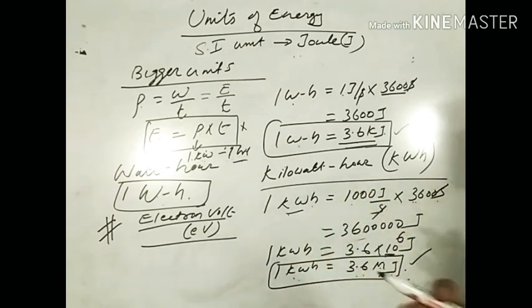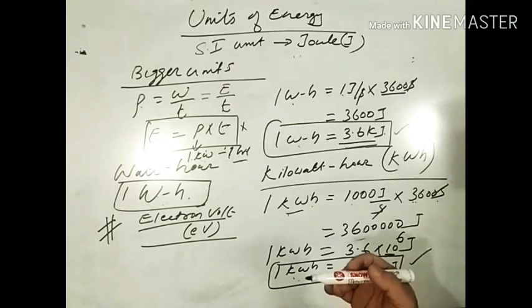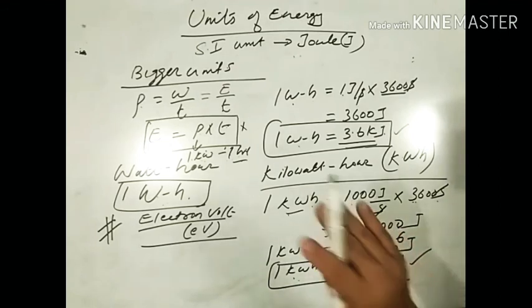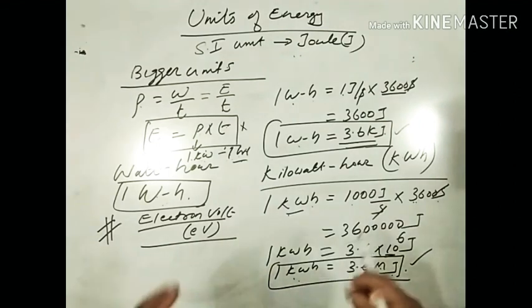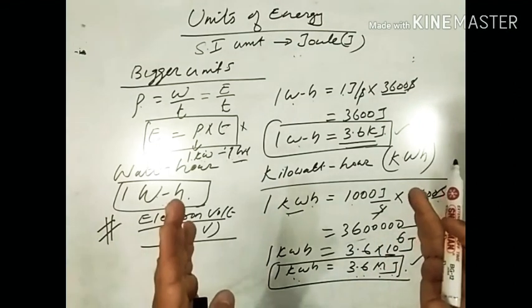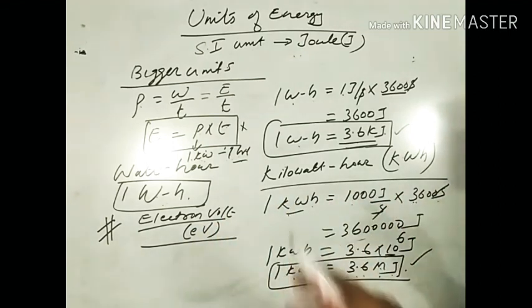So there is a special unit devised to express this energy of subatomic particles when they are accelerated through a potential difference of 1 volt. So 1 electron volt is defined as the energy gained by an electron when it is accelerated through a potential difference of 1 volt. The energy possessed by the electron is said to be 1 electron volt.